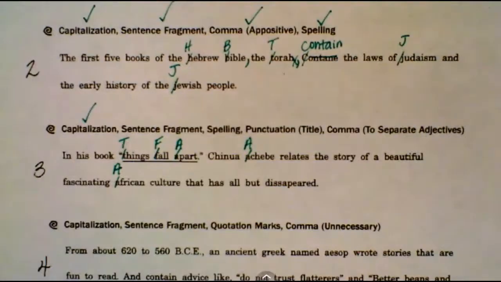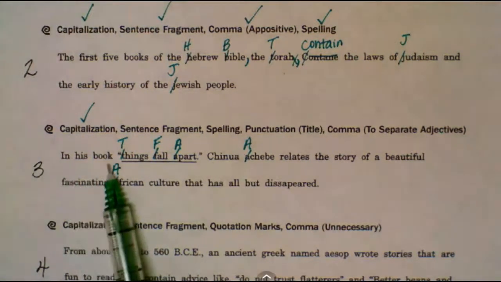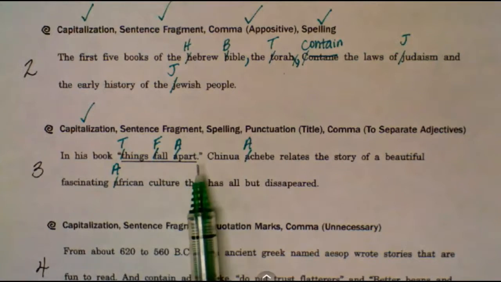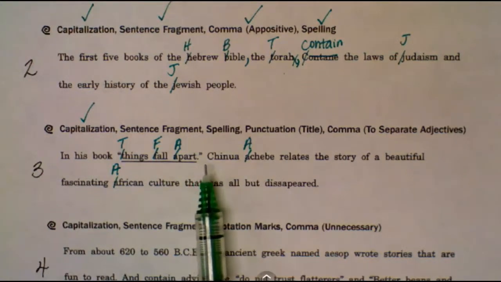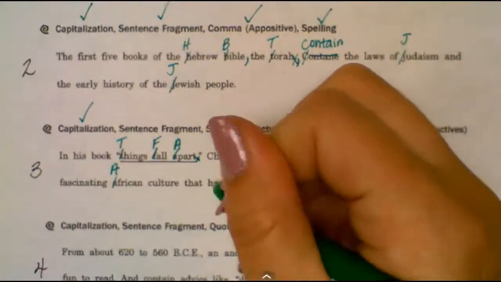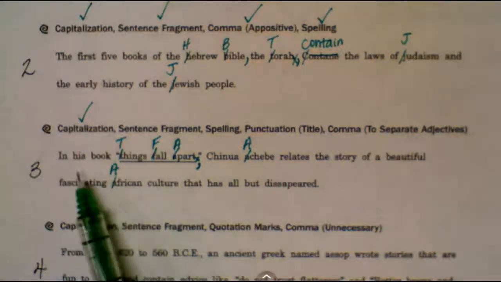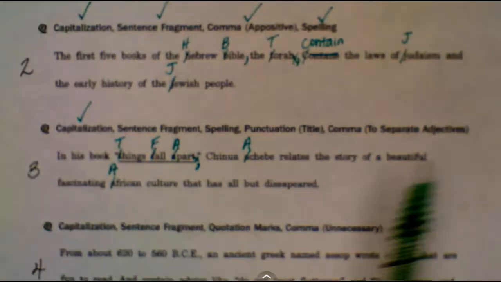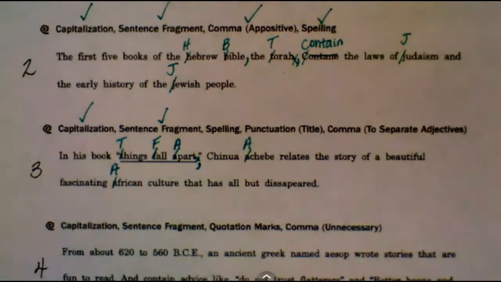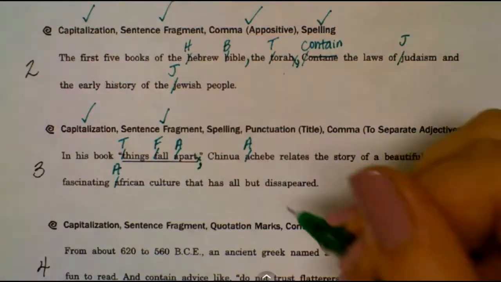Next, this sentence also has a sentence fragment. As you can see, this phrase, in his book, Things Fall Apart, is not a complete sentence. So to fix that, I'm going to get rid of this period. I'm going to replace it with a comma because this phrase is actually an introductory phrase. Next, I have a spelling error, and my spelling error is the word disappeared. I have 1 too many S's and not enough P's.